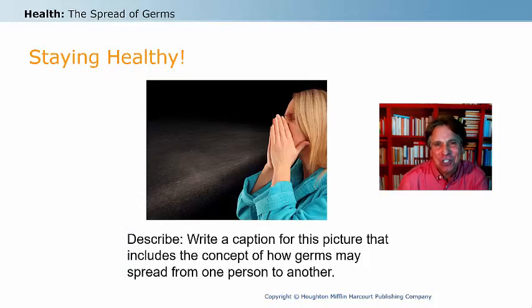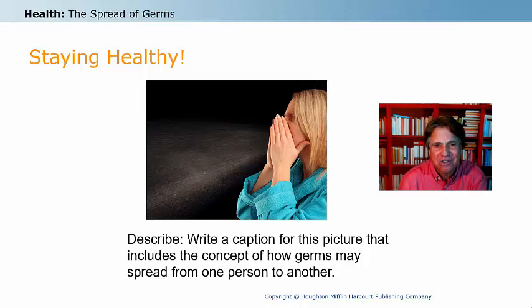I'd like you to take a look at this picture right now, and I need you to either think or write down a caption for this image that includes the concept of how germs may spread from one person to another.